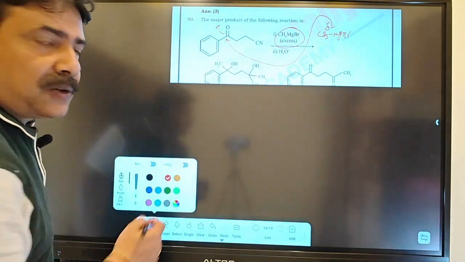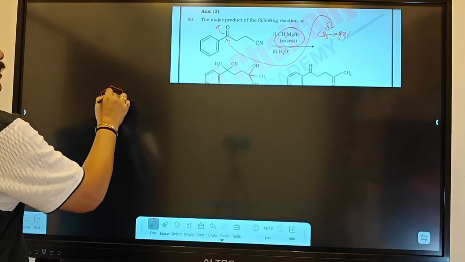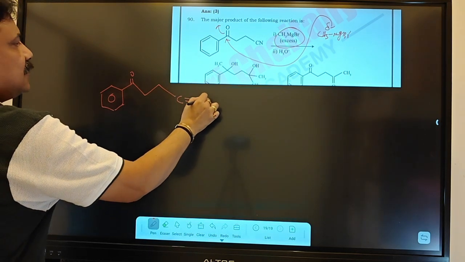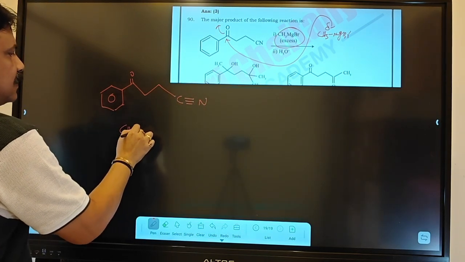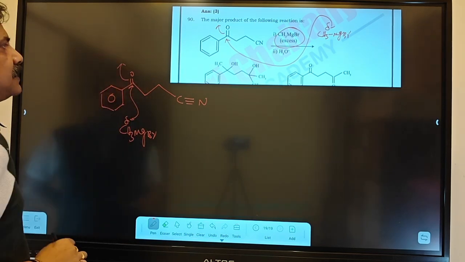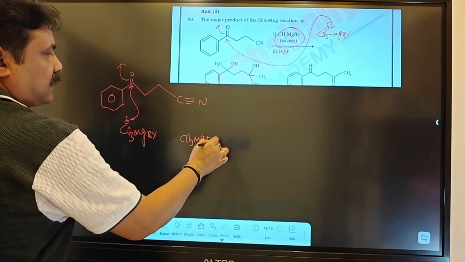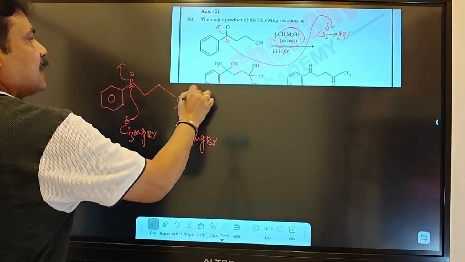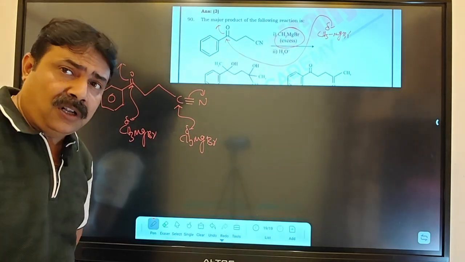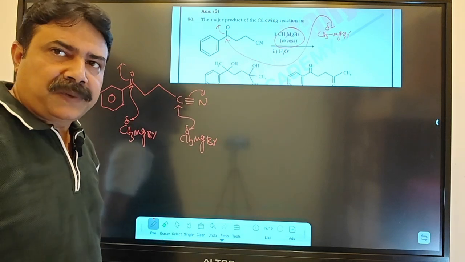Why? Because you look at the entire mechanism of the question. In the entire mechanism of the question, what is going to happen? This is the structure they are giving. Cyanide means like this situation, and Grignard is in excess, then CH3MgBr, one attack over here, open up. Next, another molecule of Grignard, another electrophilic site is there in cyanide, attack and open up. Preparation of aldehyde and ketone, NCERT book also there, RCN, Grignard reagent, aldehyde and ketone preparation.